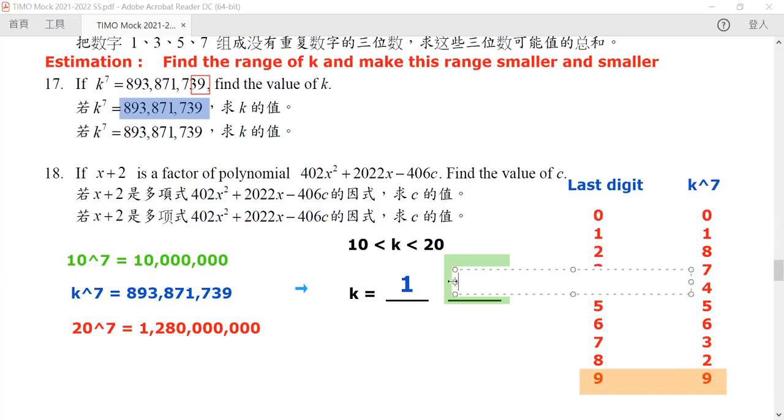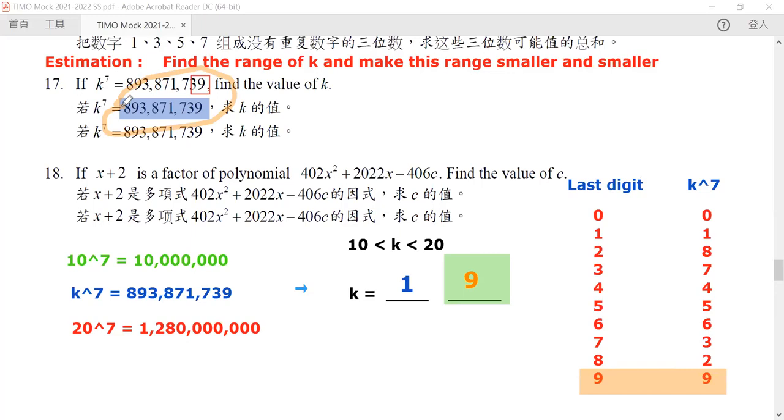There's only one digit. Now, this is assuming that this number is actually a 7th power of an integer. Now, if it is not, then of course it cannot be.